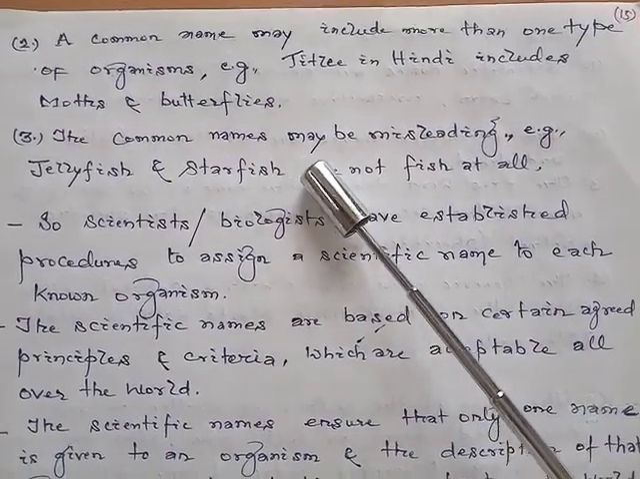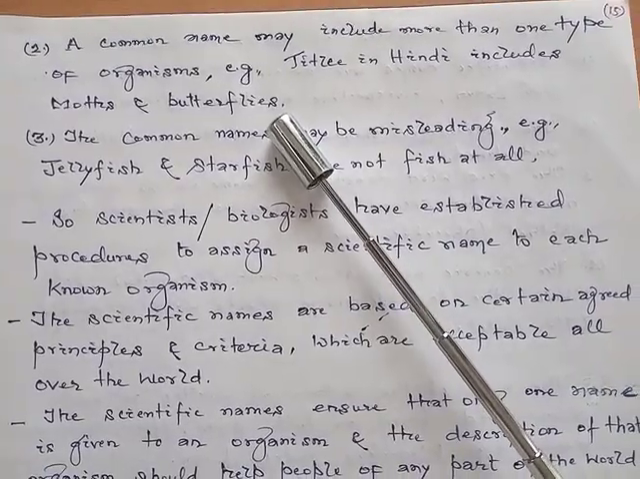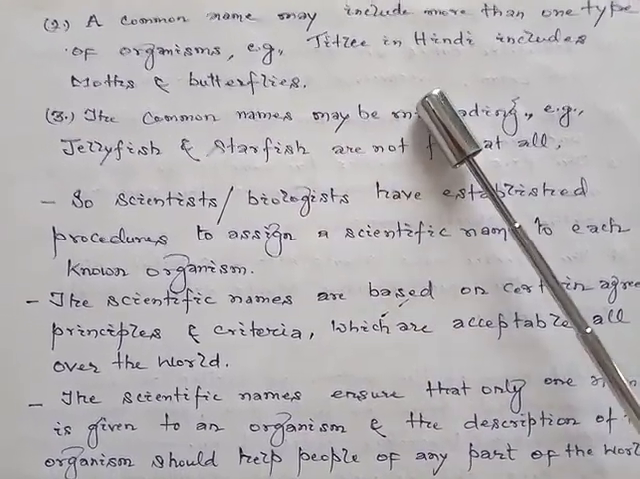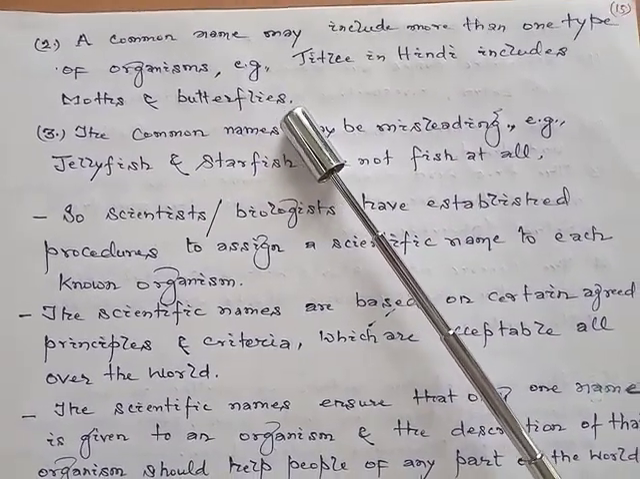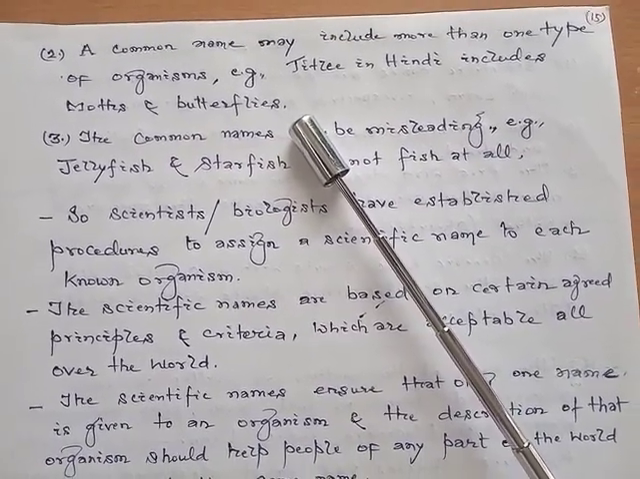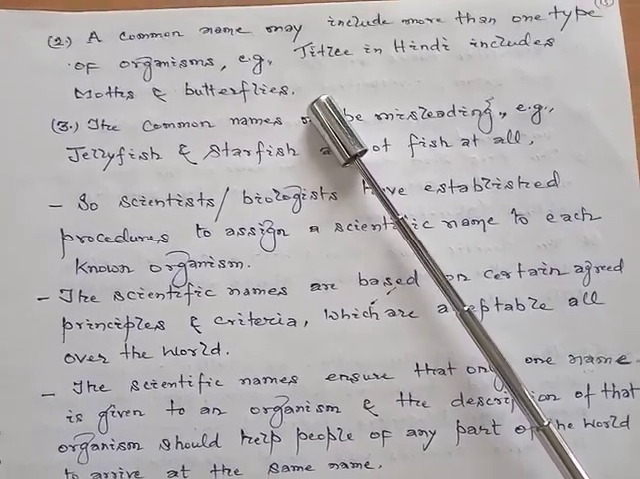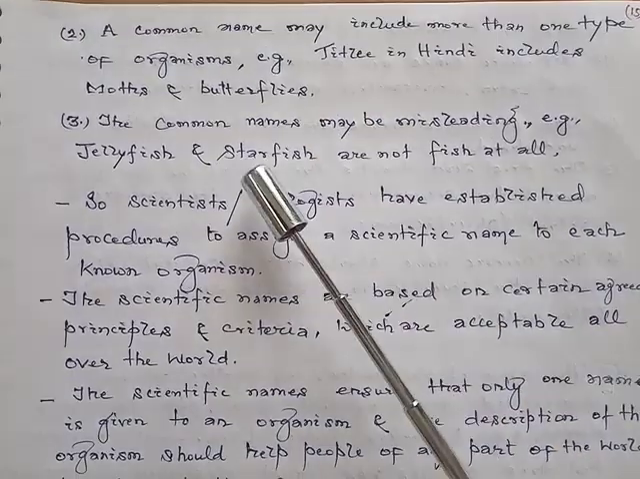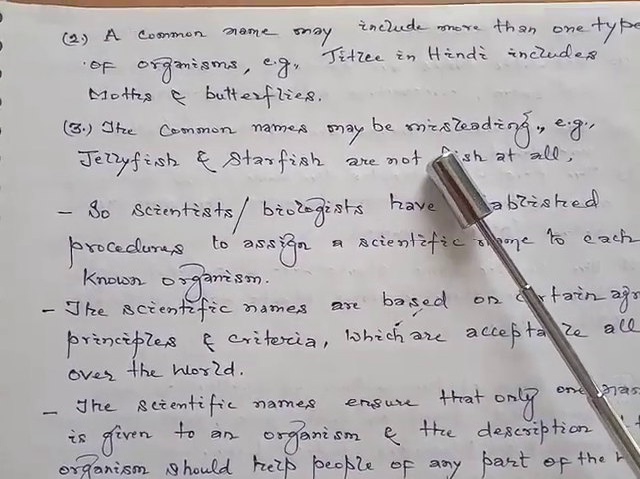Second, a common name may include more than one type of organism. For example, we say Titli in Hindi, which may include moths as well as butterflies. So a common name would not give us a correct idea about the type of life form we are talking about. Third, common names may be misleading also.